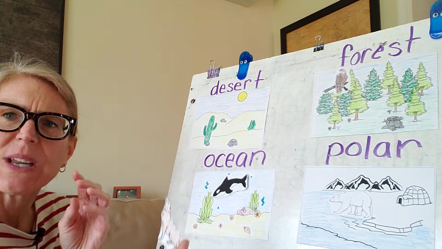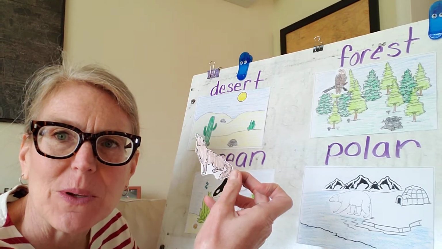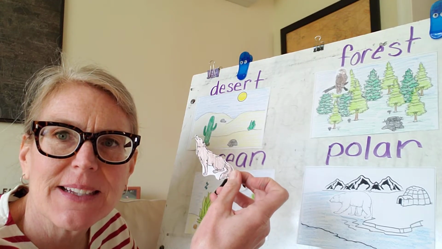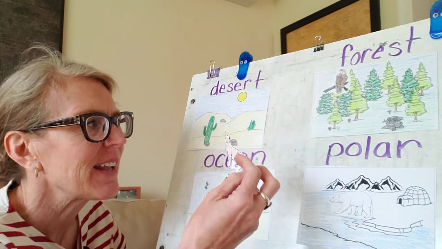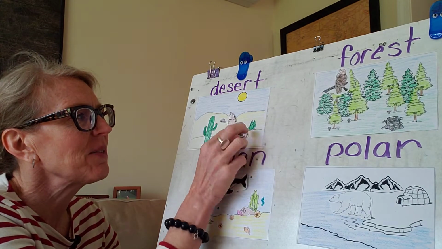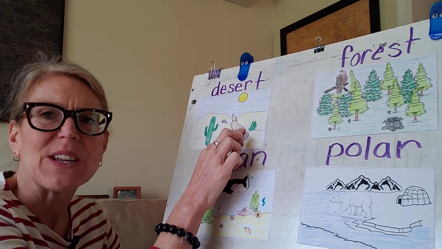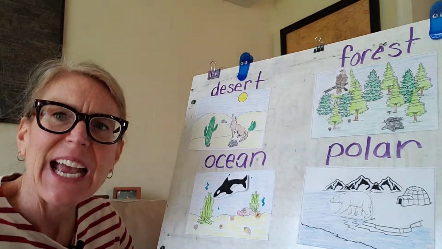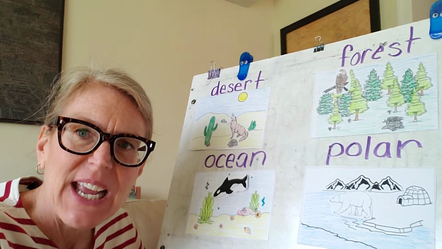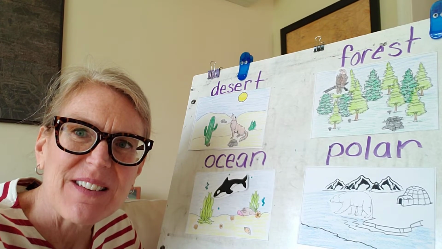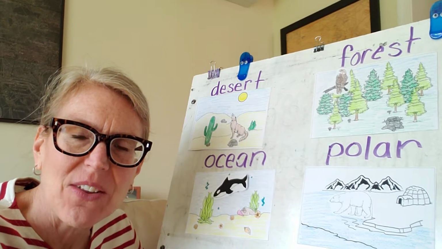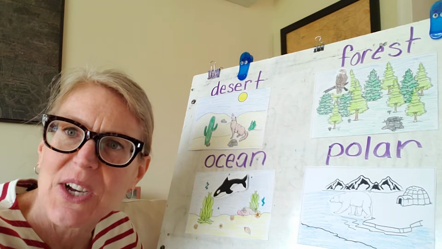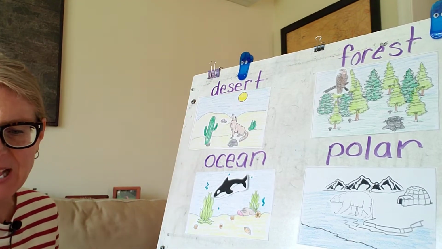How about a coyote? Where do you think a coyote would live? I'm going to tell you, in the desert. When I read stories, usually those coyotes, they howl at the moon, right? So we see the moon up there. A coyote would live in the desert, and a desert would be the system that would give it all of the air, food, water, and shelter that it would need, okay?